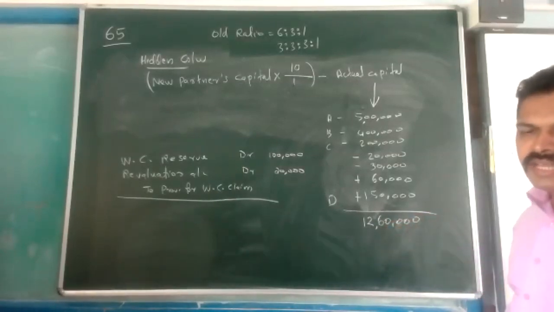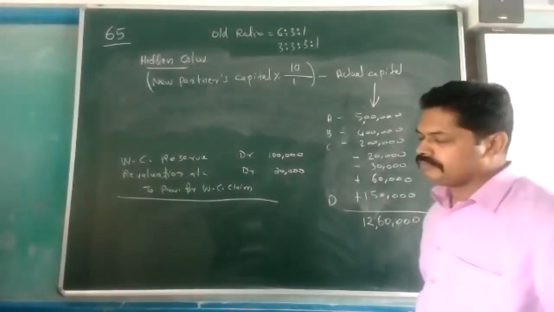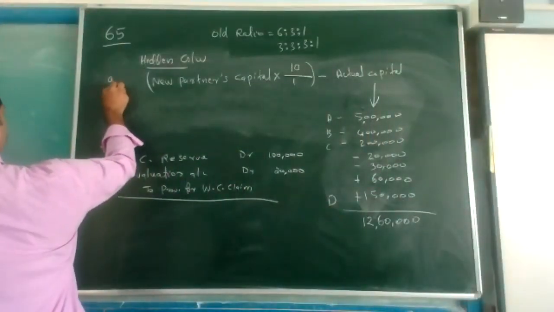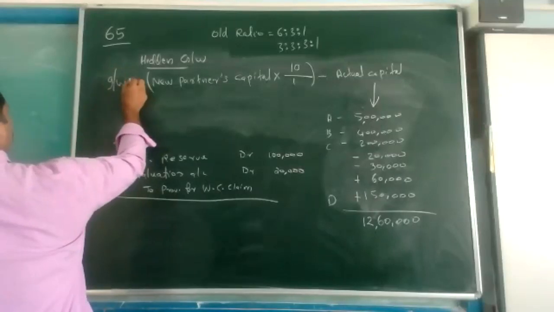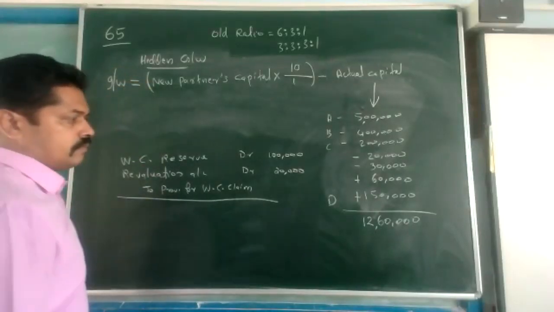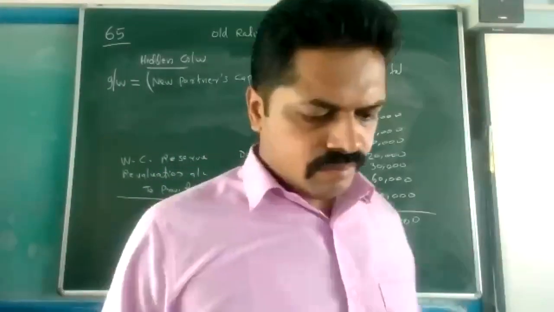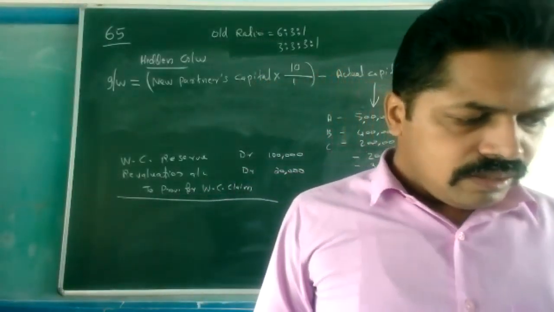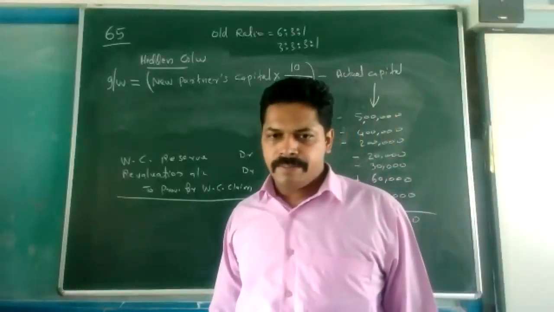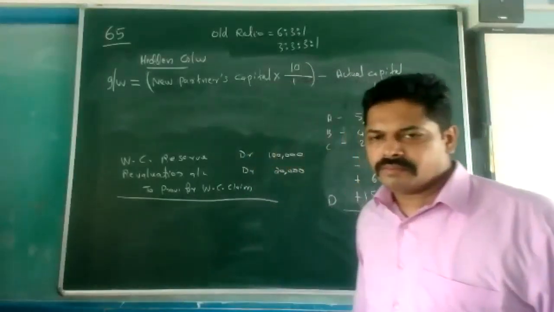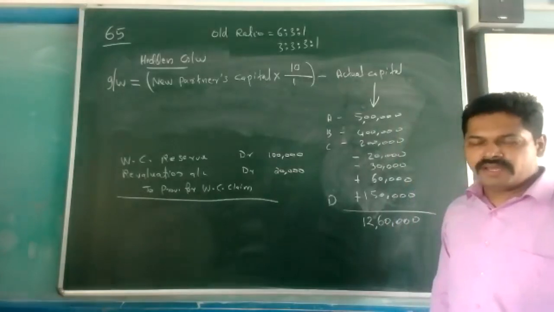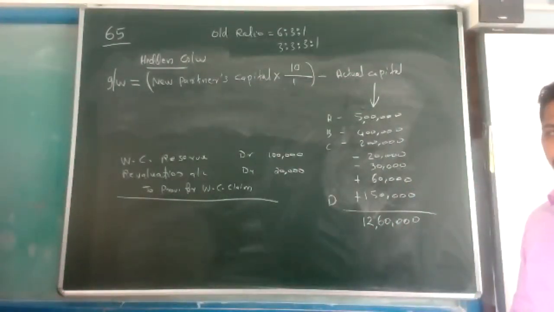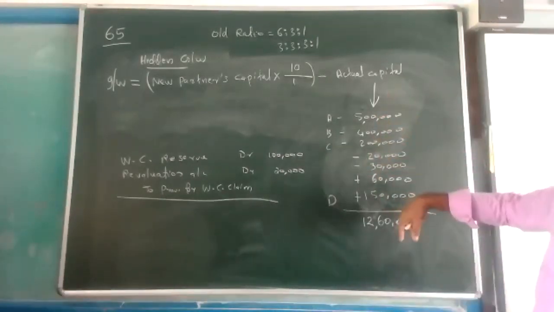Please check whether it is correct or not. Sir, actual capital means total actual capital or only new partner's actual capital? Including new partner. Including new partner, what should be the actual capital? So this calculation is correct.